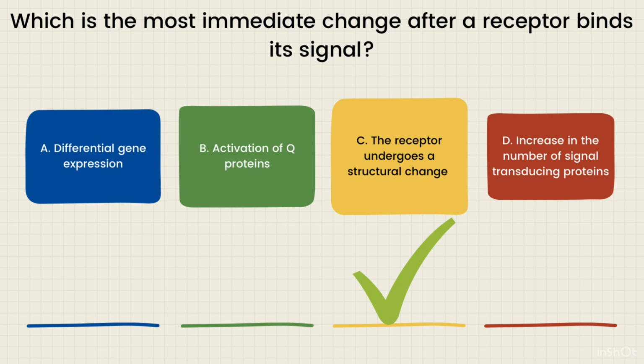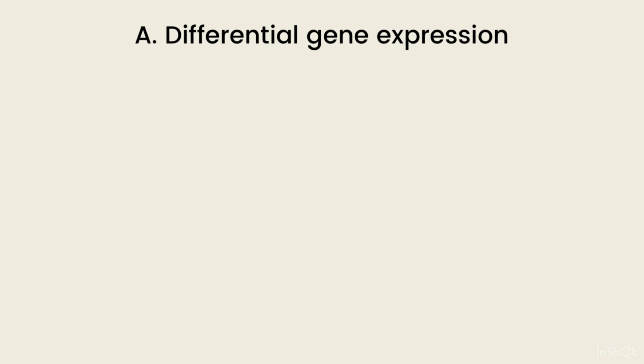Let's look at A now, differential gene expression. We just talked about this, but let's get into it. Differential gene expression refers to the changes in pattern of gene expression in a cell or organism in response to a stimulus. This is a longer term effect that occurs after the initial signaling events have taken place. So basically, after the structural changes have taken place, then differential gene expression does occur. So that's why A is wrong.